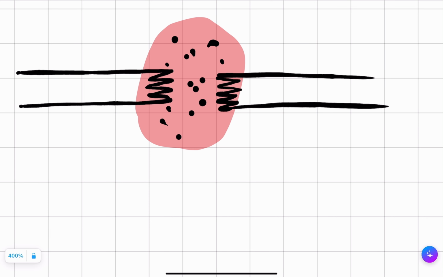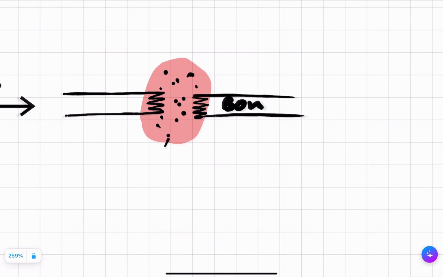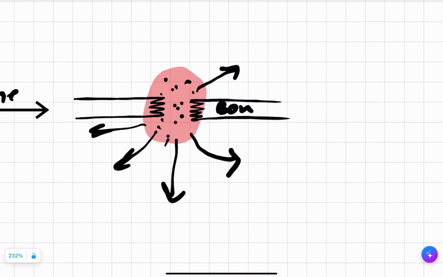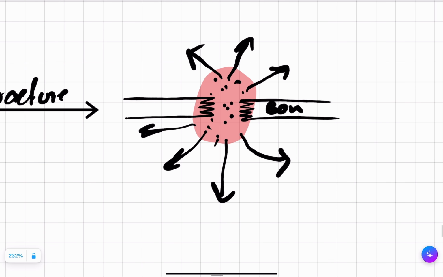These growth factors will go and help the bone to heal. But this growth factor can also seep outside. It can go outside of this clot and cause the ossification of other structures.